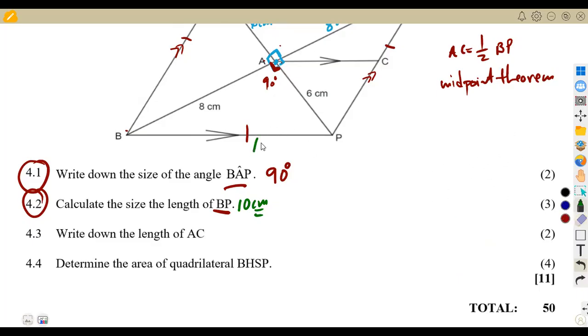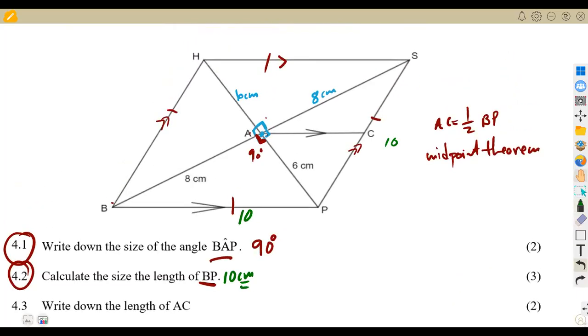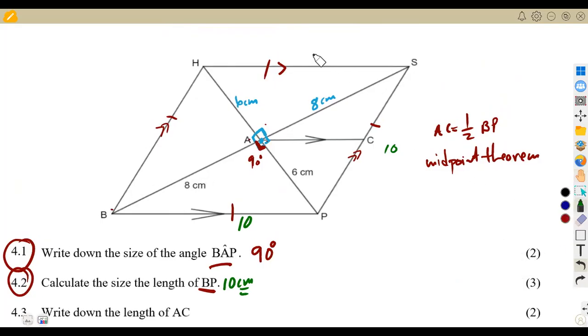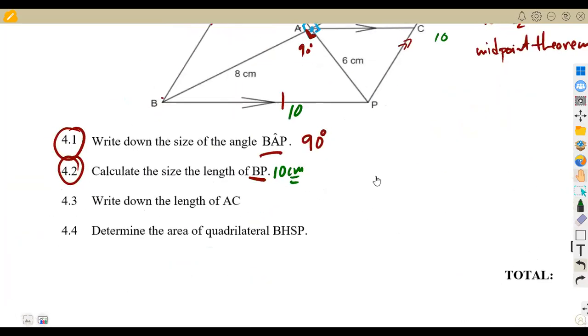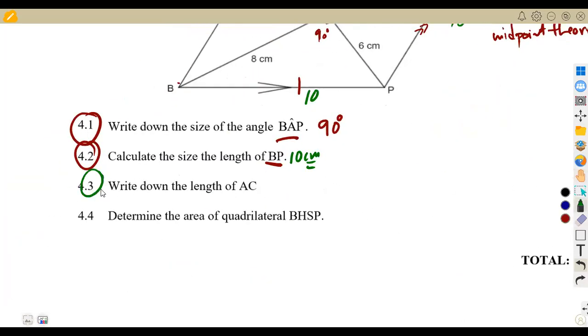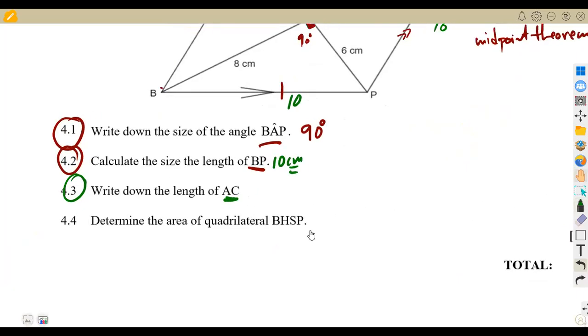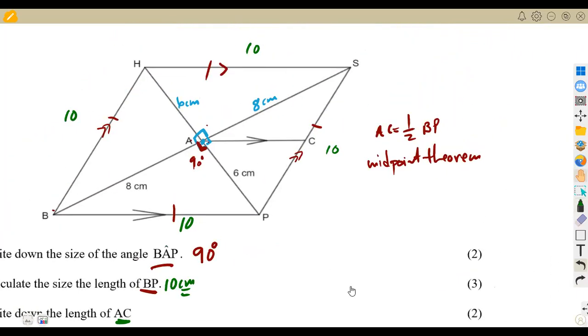So it means if this is 10, because this is a rhombus, all sides are of the same length. This is also 10 here, and this is going to be 10, and so on, like all the sides that we have. All right, write down the length of AC. It's not like calculate actually, just write down the length of AC.